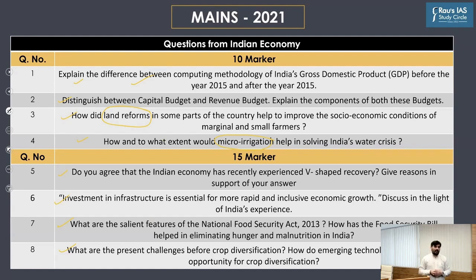Thirdly, as I said, there are some questions which are directly motivated by current affairs. To prepare for these topics, whenever you come across any current affairs topic, don't focus only on the current affairs. Link the current affairs to the core part of your syllabus. That is the best way to prepare for the UPSC mains examination.